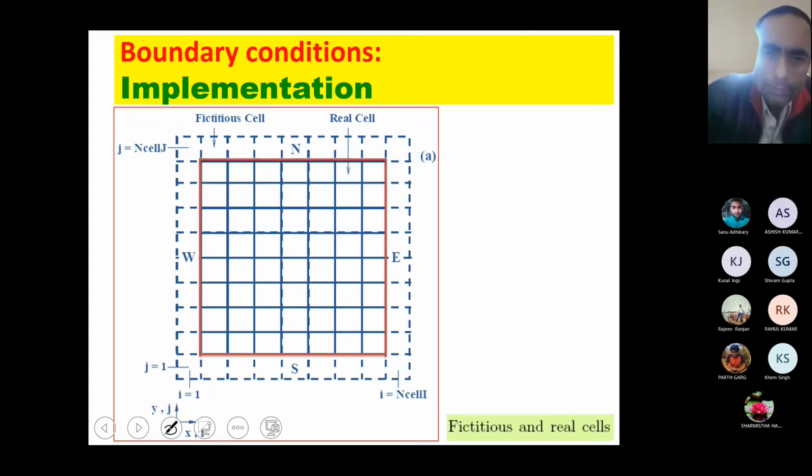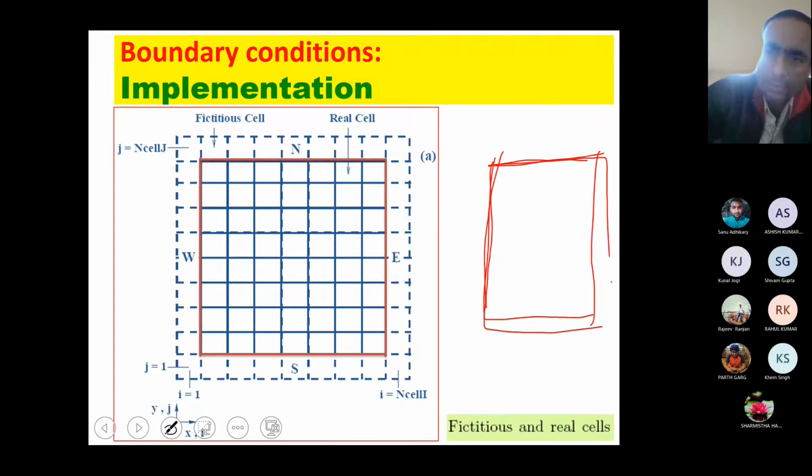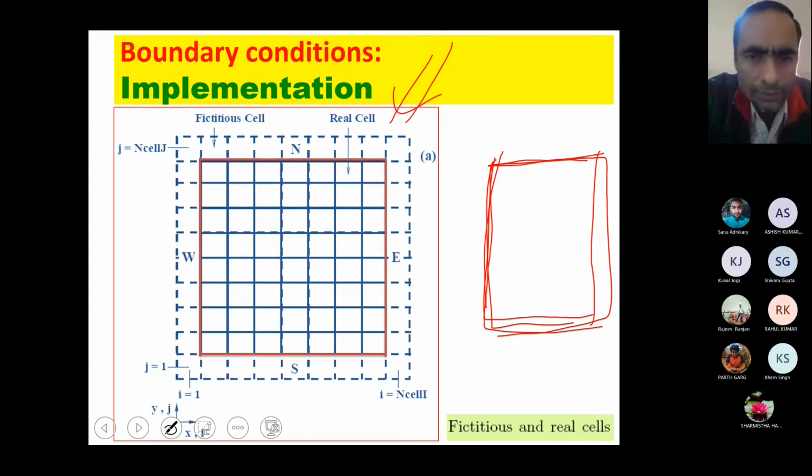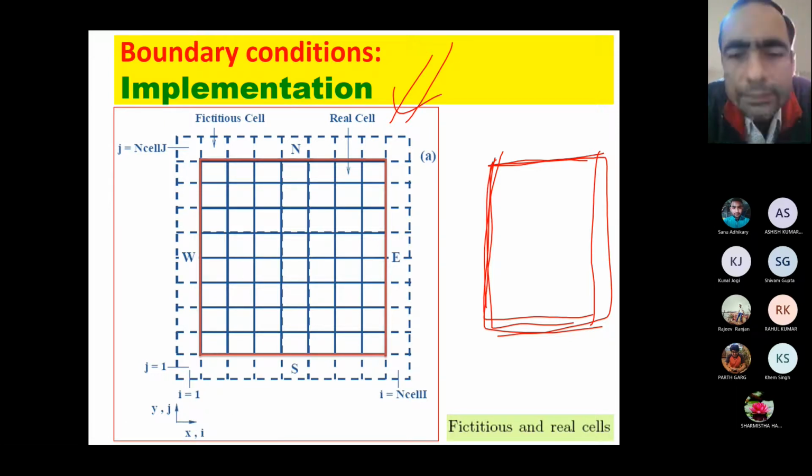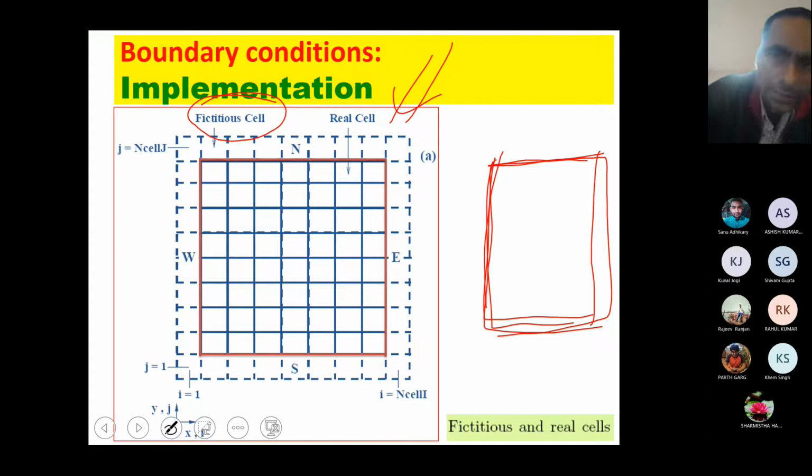So consider any domain. As I suggested, for simplicity, you can consider a rectangular box, let's say, or a square box. So this is our domain. Whatever you can see in this figure, there is a rectangular box with the red lines. Can you see this? I hope yes. Outside, there are the dash lines. If you can read, these are fictitious cells.